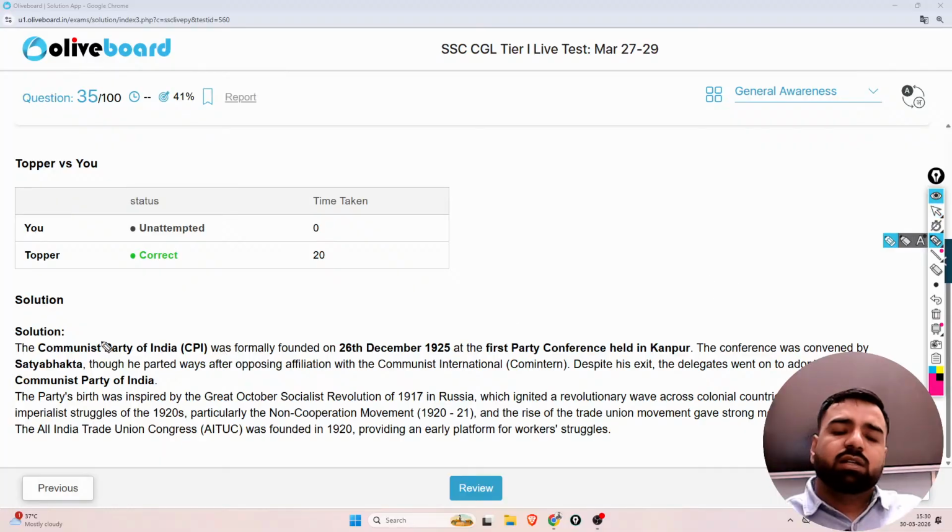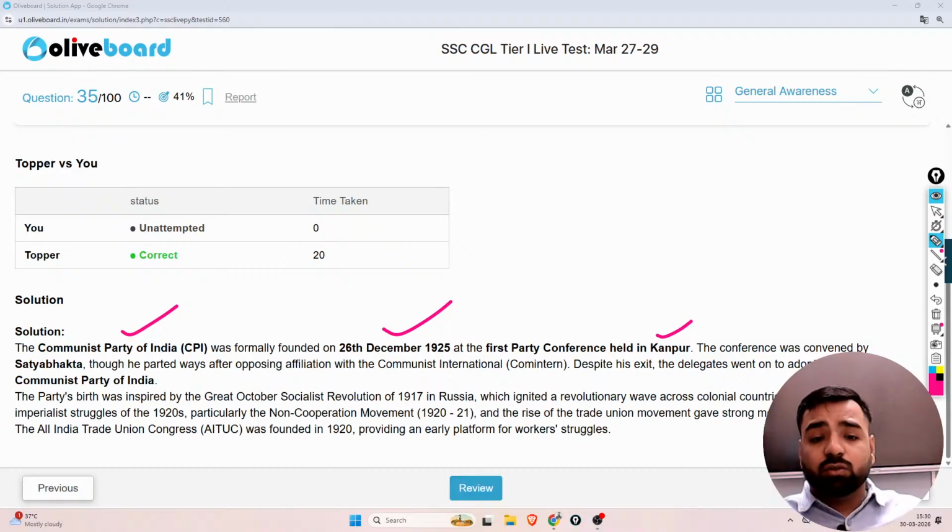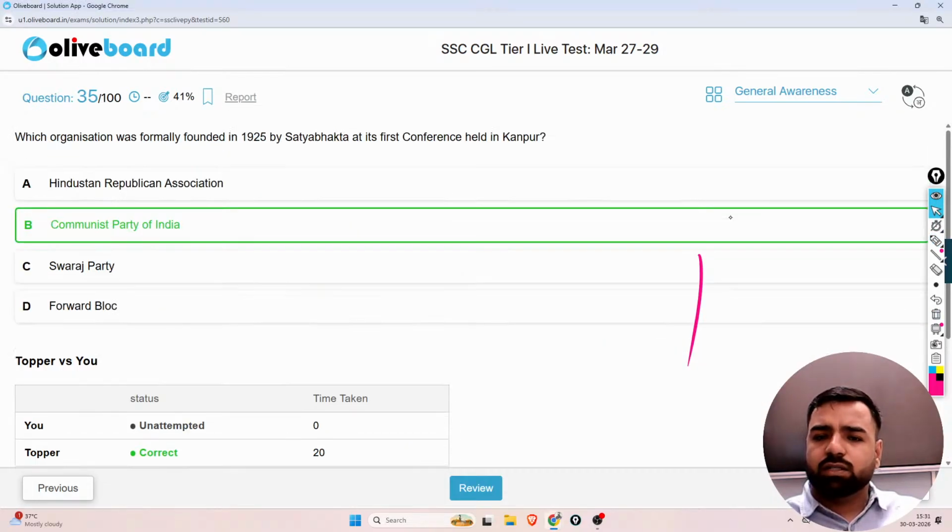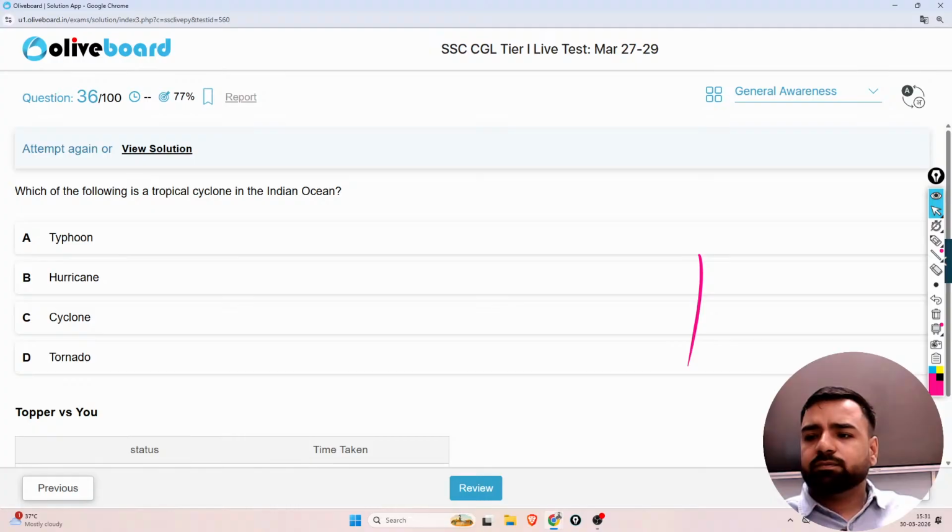Now this is important. So the Communist Party of India, that is CPI, was founded on 26 December 1925 by the first party conference held in Kanpur. So this conference was convened by Satyabhakt though he parted ways after opposing affiliation with the Communist International. Despite his exit, the delegates went on to adopt the name Communist Party of India, that is CPI. Okay, so yes guys, here the correct answer was Communist Party, that is option number, one second, let me check, yeah, B. Next, what is the next question?